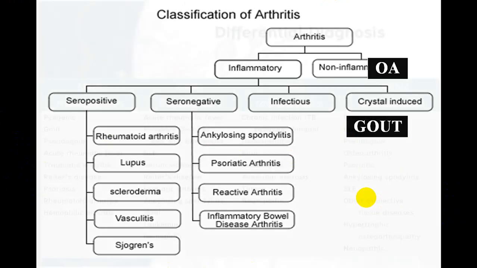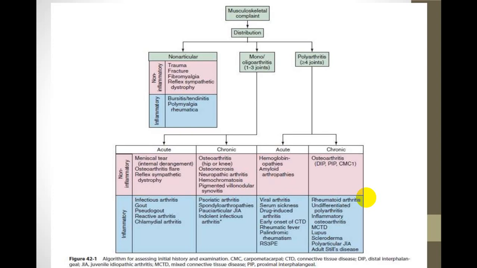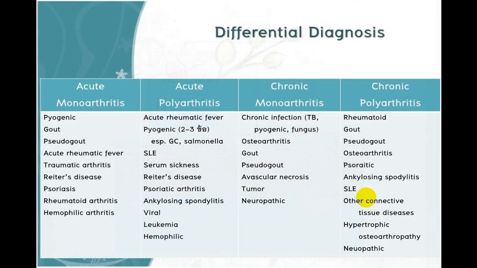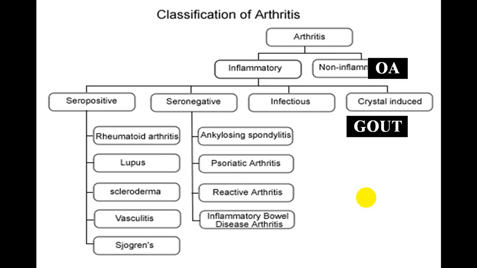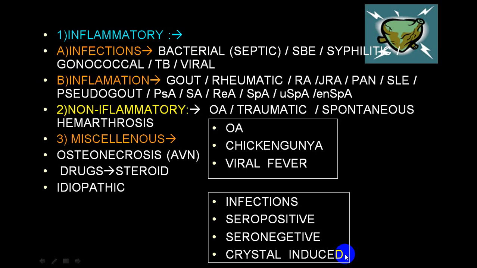So again, I'm showing you all the 3 slides. This is one way of classifying: acute, chronic, mono, poly, inflammatory, non-inflammatory combination. And this is acute, chronic, combining with mono and poly. And this is inflammatory, non-inflammatory, combining with diagnostic investigation. This is by synovial fluid examination. This is by blood examination. Seropositive, seronegative. So do remember this. All this will help you to differentiate and classify what type of joint involvement the person is having.